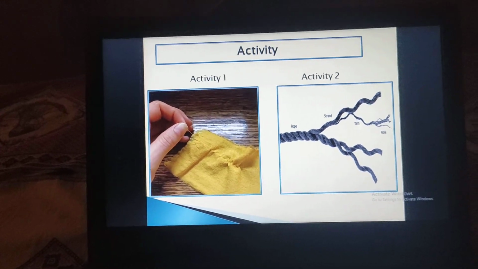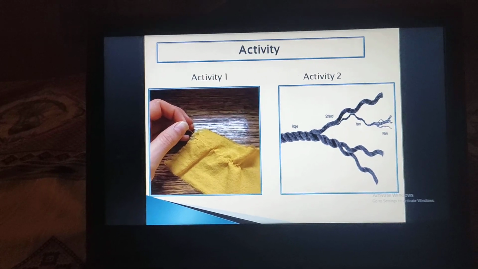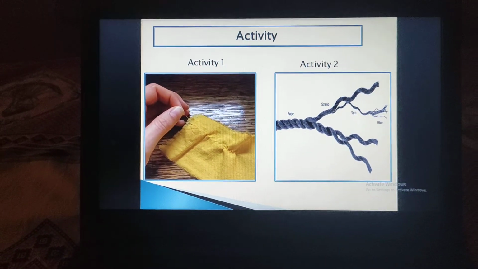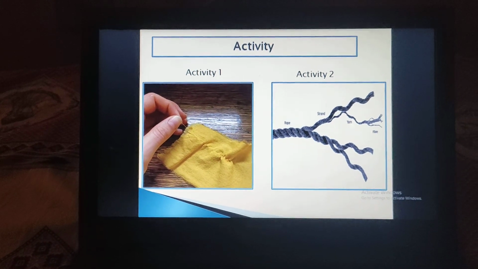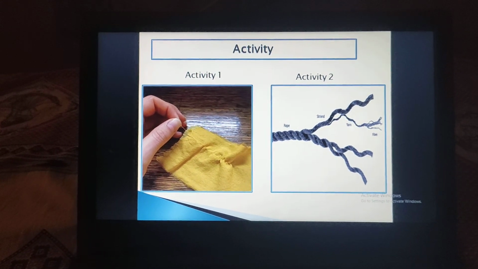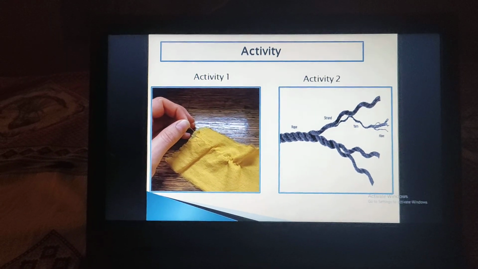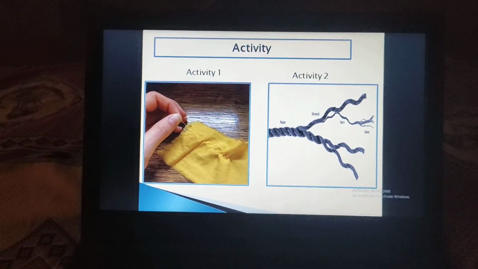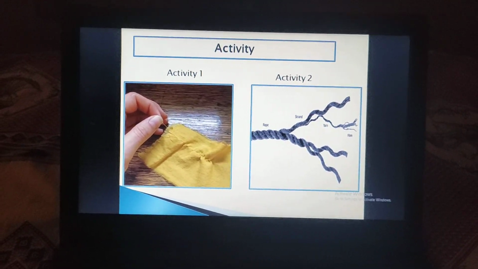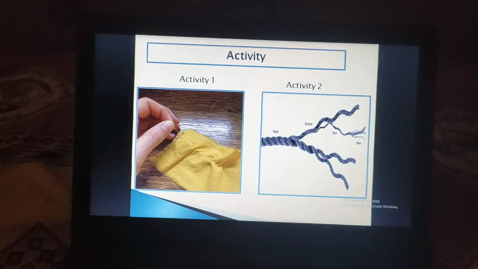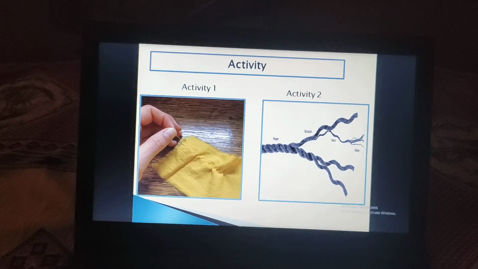So from these two activities we understood that 2 to 3 hair-like strands are combined together to get a strong, long, continuous, straight thread-like structure, and by combining these threads we obtain the fabric. So this is the basic journey from fiber to fabric. Now let's understand what fibers, yarn, or thread, and fabric are.